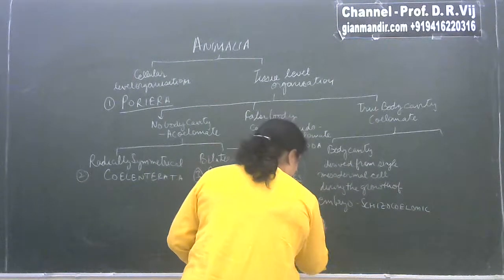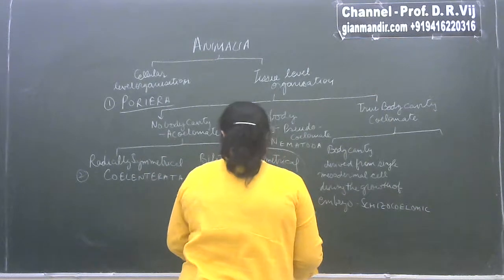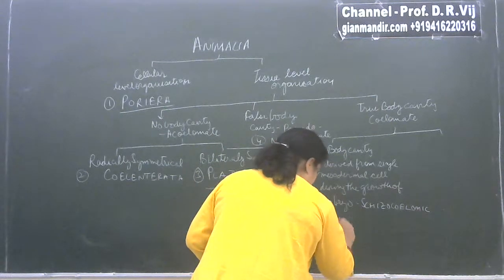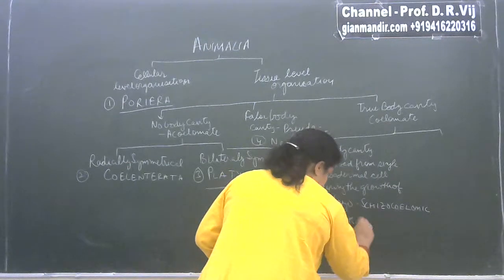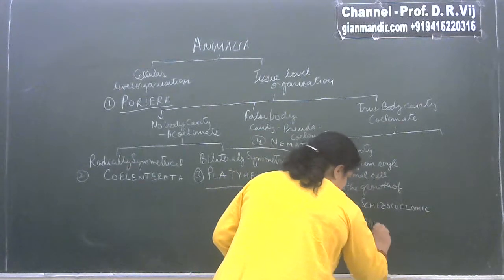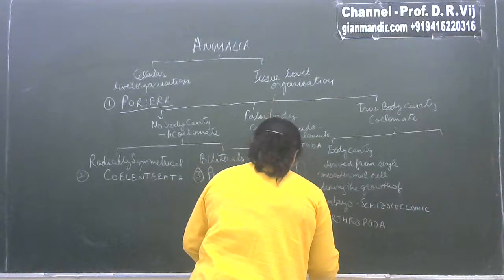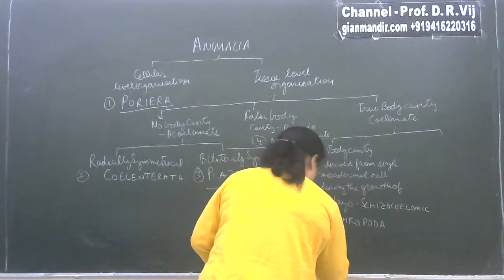Here we have phylum number 5, that is Arthropoda. Another one is Annelida and Mollusca.